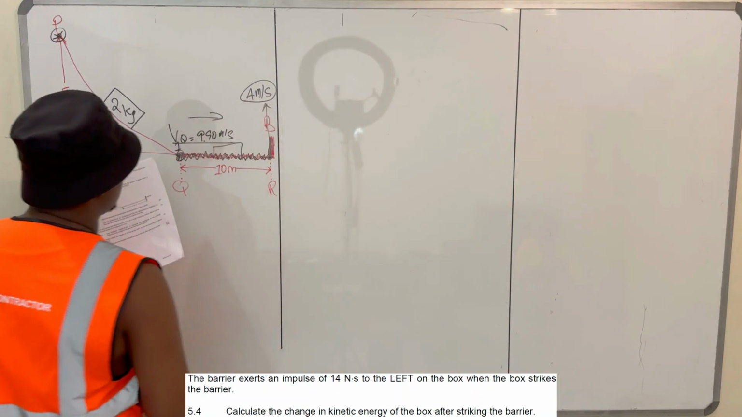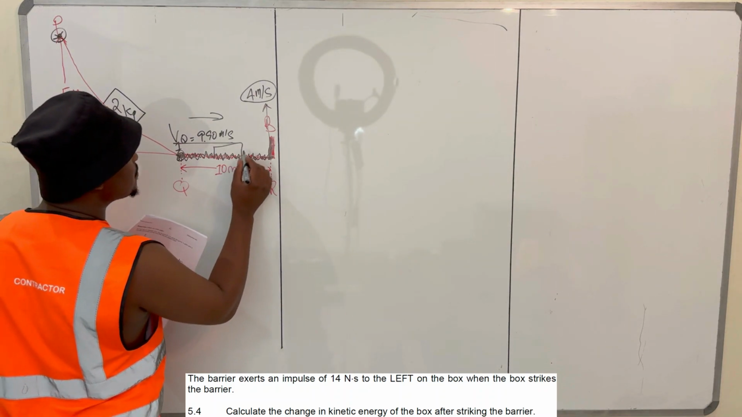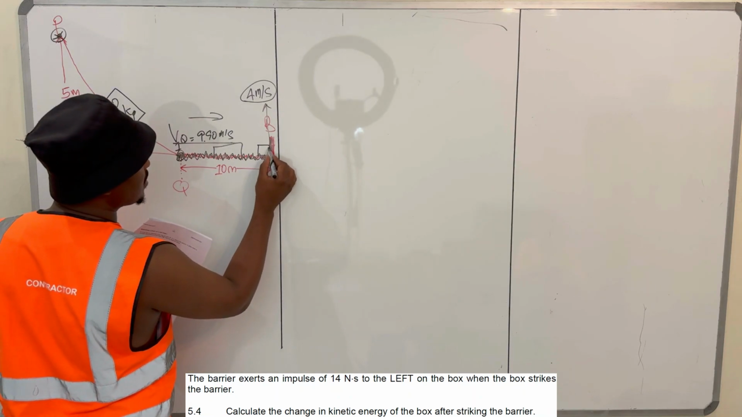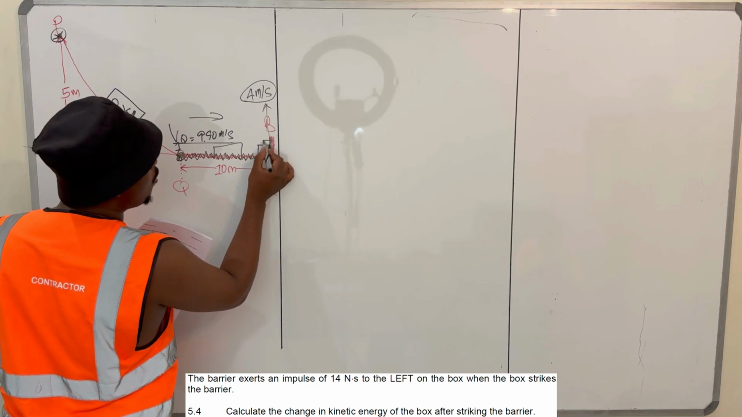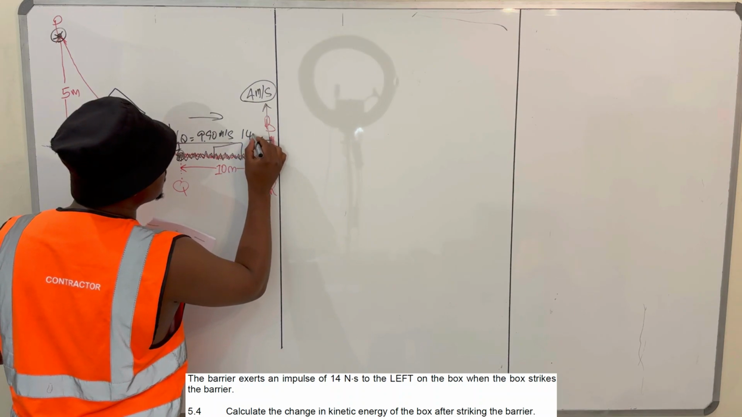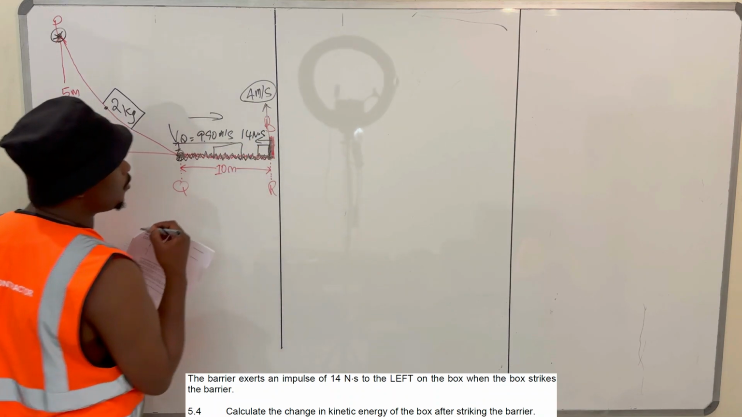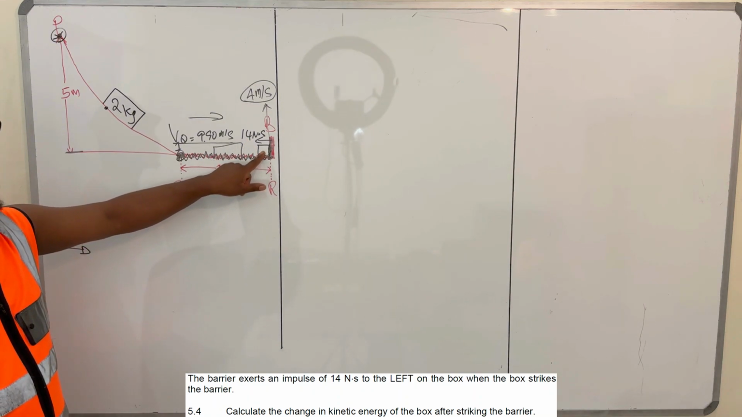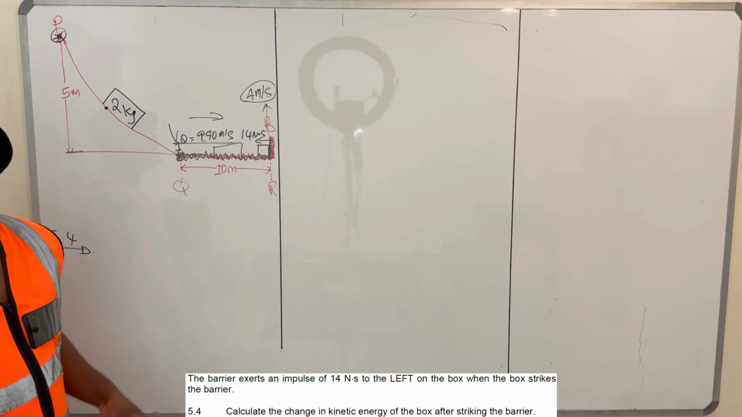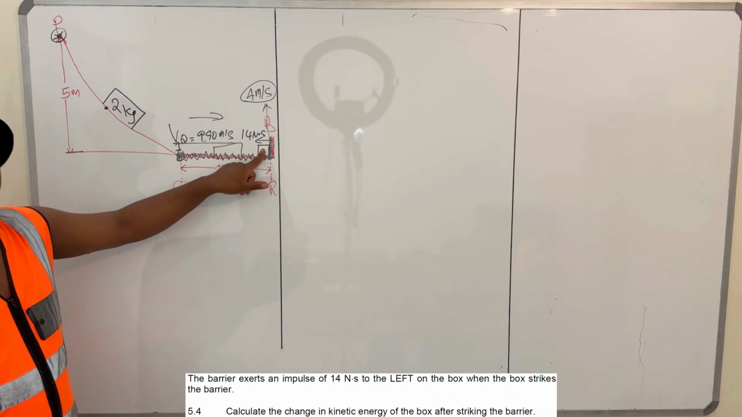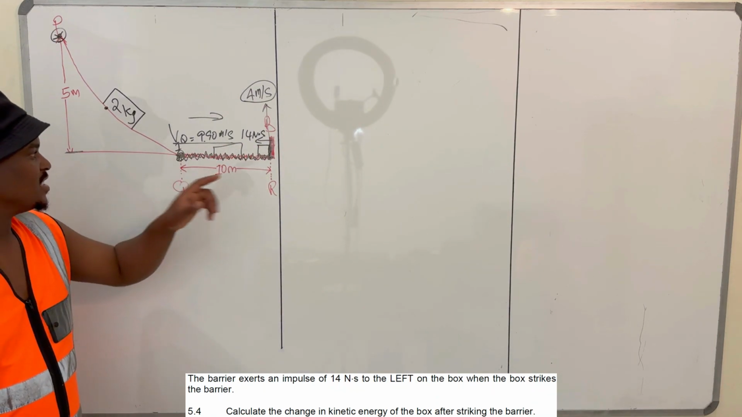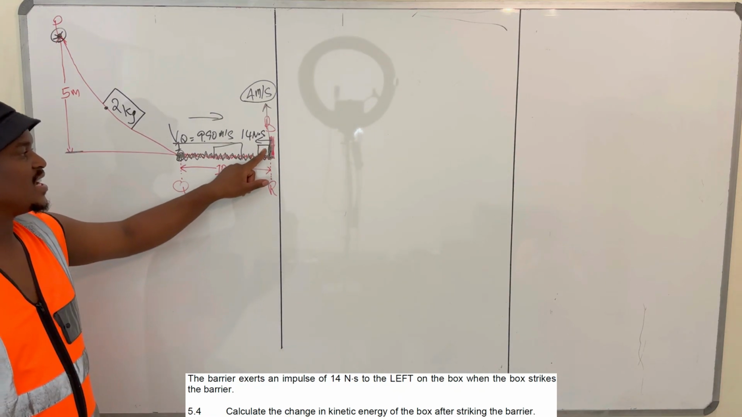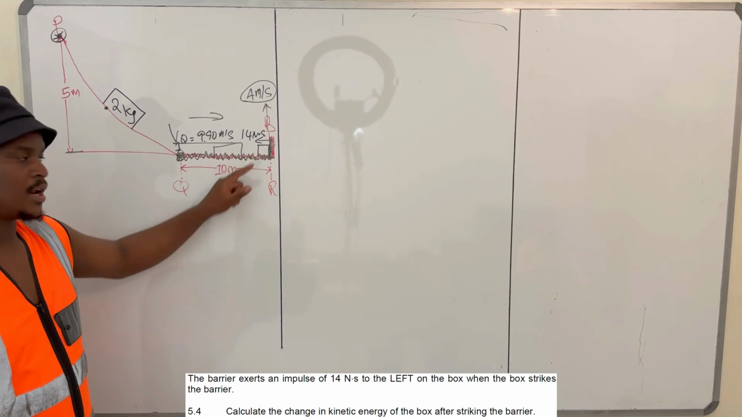So they're saying now, when this box collided with the wall, the wall exerted an impulse of 14 Newton seconds on the box, right? So they want the change in kinetic energy of the box immediately after it strikes the wall, right?